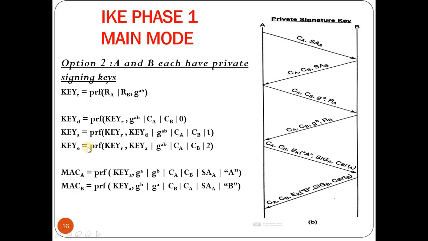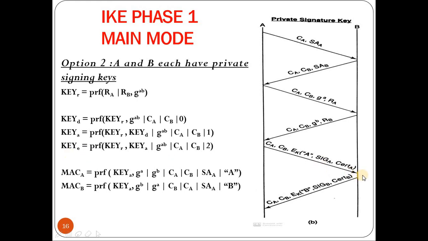Okay, so once all the keys are generated, it also computes the MAC of A and MAC of B. MAC A is computed by A, MAC B is computed by B. Once that is done, A will send a message to B. So what will it send? It will send the cookie of A, cookie of B. Along with that, it will also encrypt three components, that is the identity of A, the signature of A, and the certificate of A. This whole thing is encrypted using the key K, which is the encryption key.